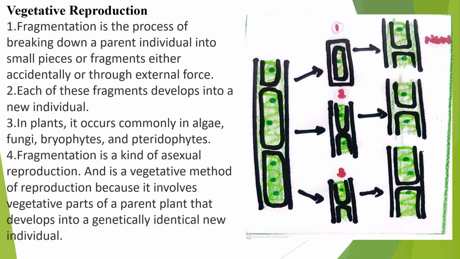In plants, it occurs commonly in algae, fungi, bryophytes, and pteridophytes. Fragmentation is a kind of asexual reproduction and is a vegetative method of reproduction because it involves vegetative parts of the parental plant that develop into a genetically identical new individual. Spirogyra is one of the examples of asexual reproduction.